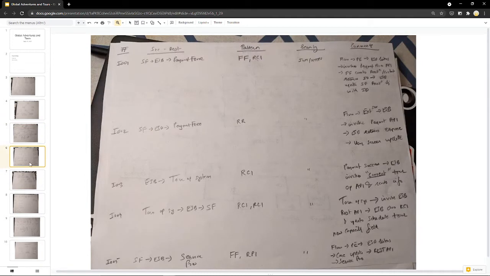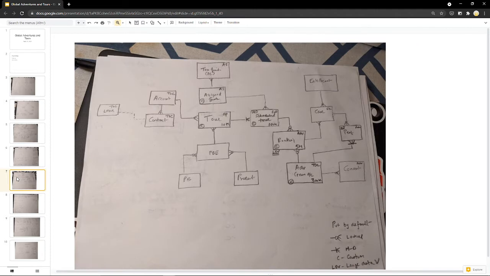So we'll look into the integration slide later on. Let's go to the ERD diagram. As far as the ERD diagram is concerned, this is the key that we are using. It's private by default. This is for lookup. This symbol is used for master-detail. C stands for custom object and LDV stands for large data volume.